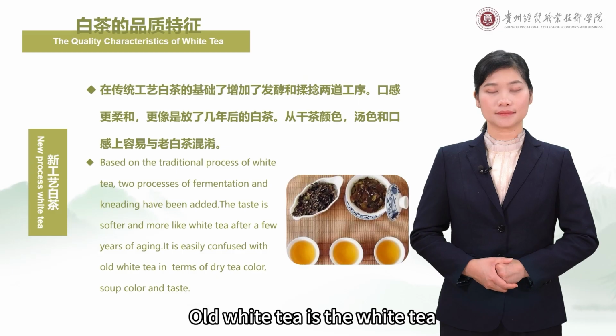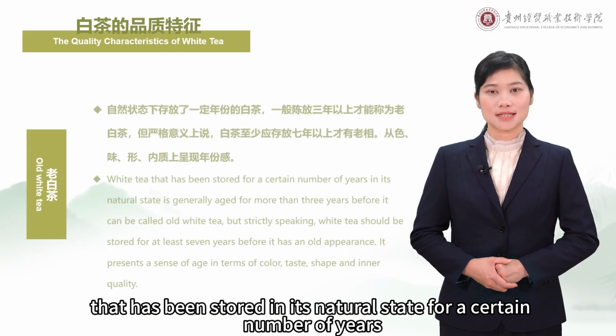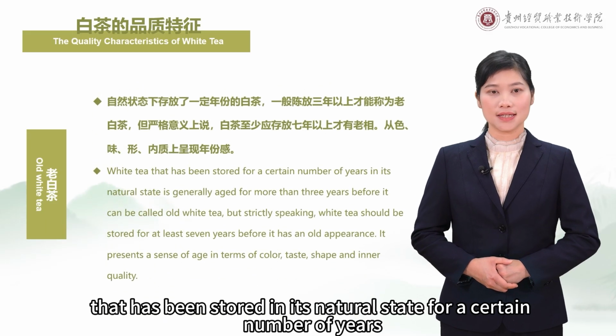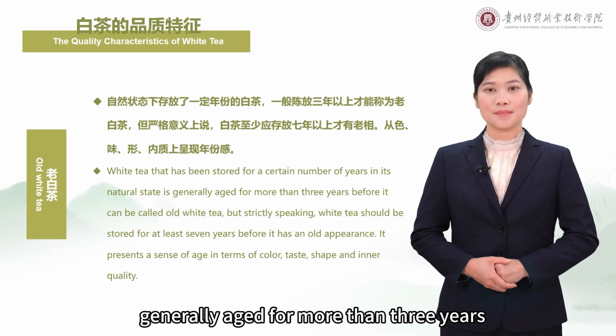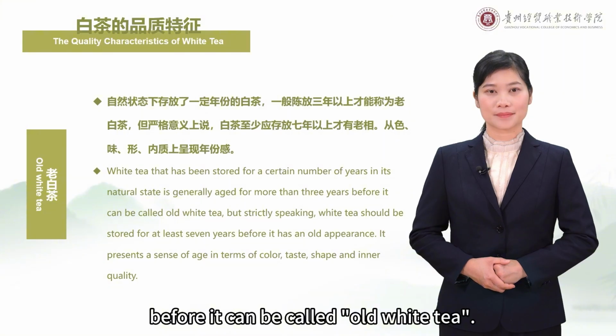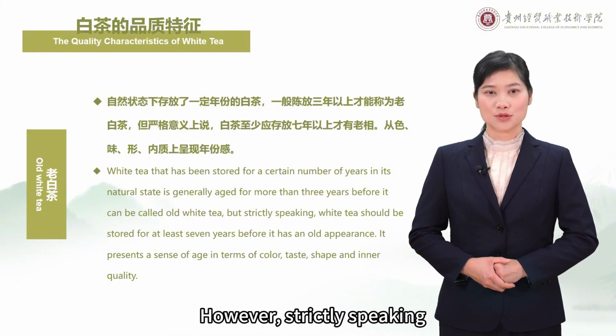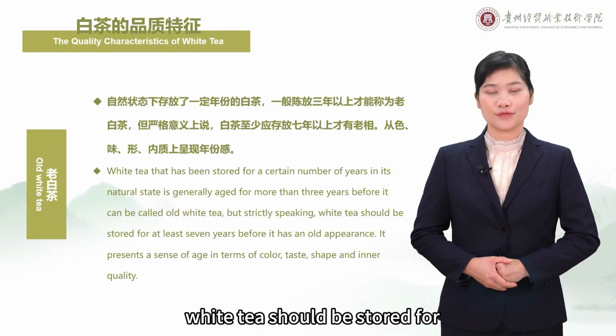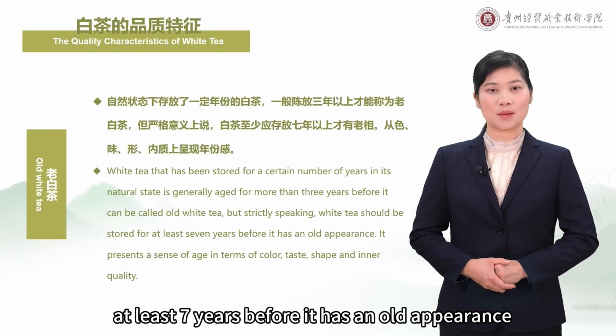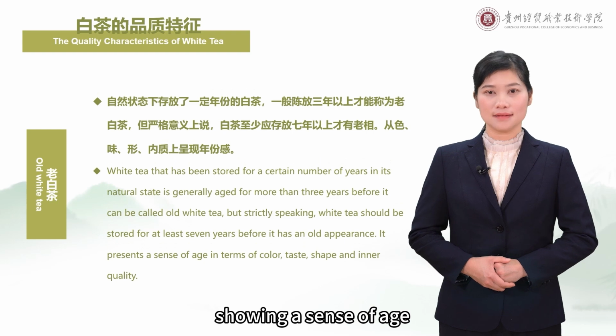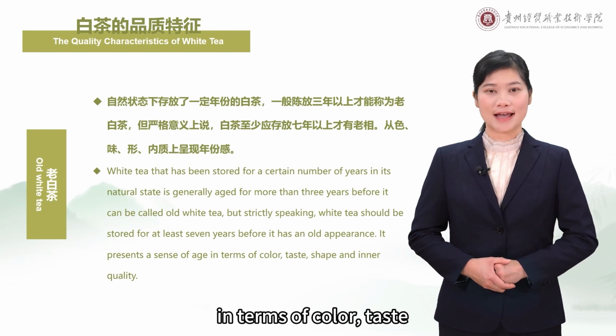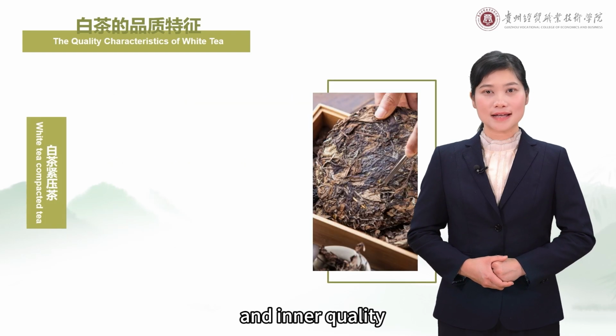Old white tea is the white tea that has been stored in its natural state for a certain number of years, generally aged for more than 3 years, before it can be called old white tea. However, strictly speaking, white tea should be stored for at least 7 years before it has an old appearance, showing a sense of age, in terms of color, taste, shape, and inner quality.